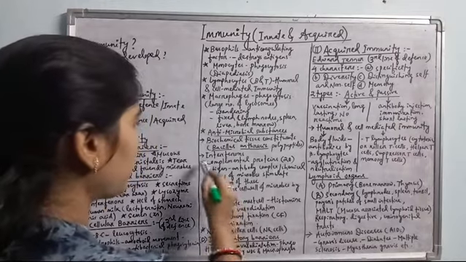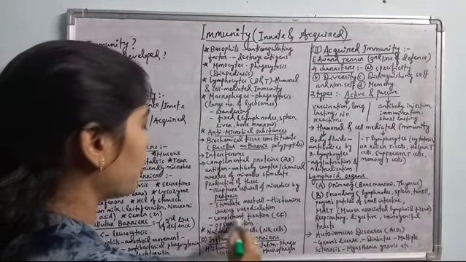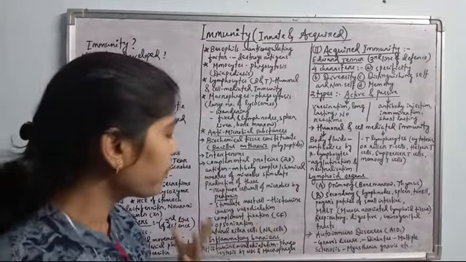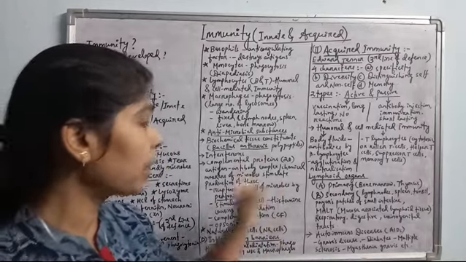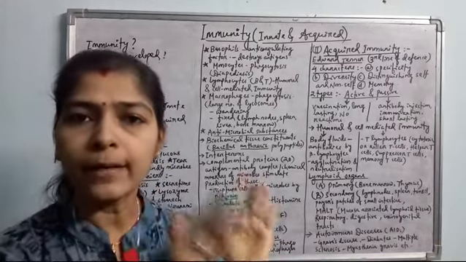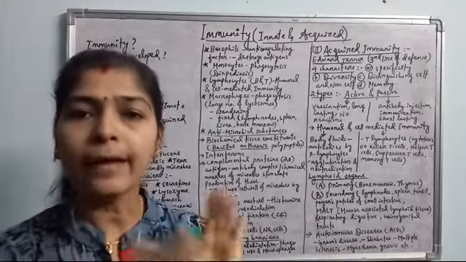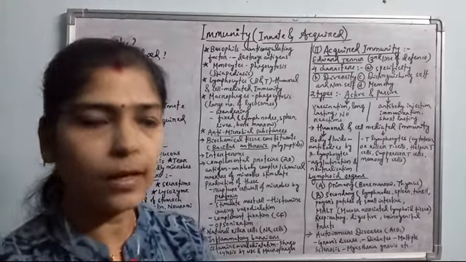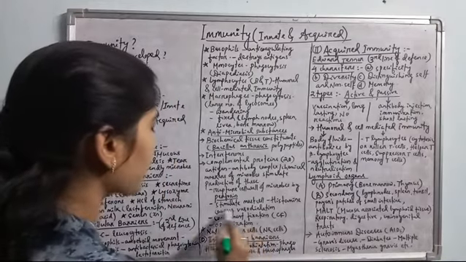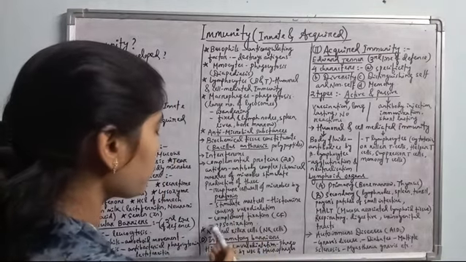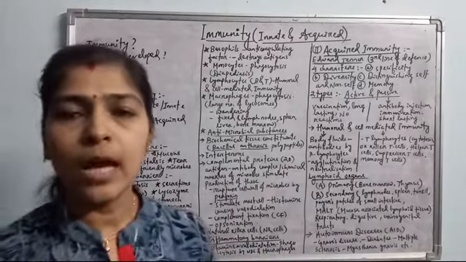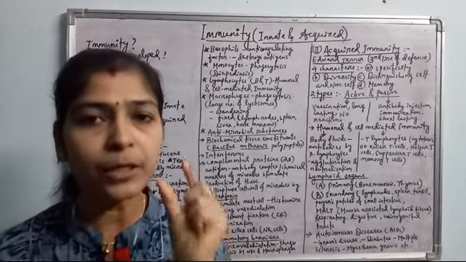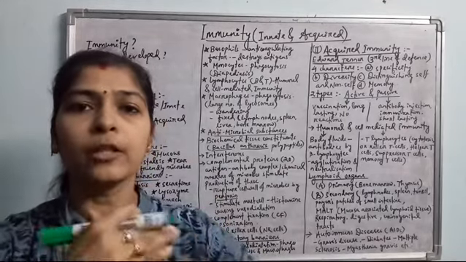Then these complementary proteins also cause complement fixation. What is complement fixation? These complementary proteins bind to the antigen-antibody complex and remove it from the tissue level. Okay, that is called complement fixation. And next is opsonization. These complementary proteins also cause opsonization. What is it? The antigens, the pathogens, are coated by the complementary proteins.